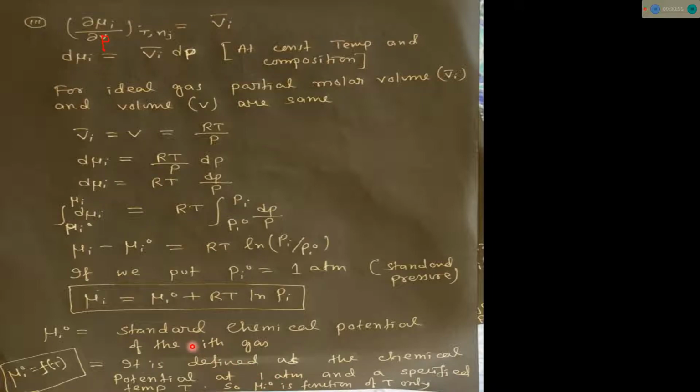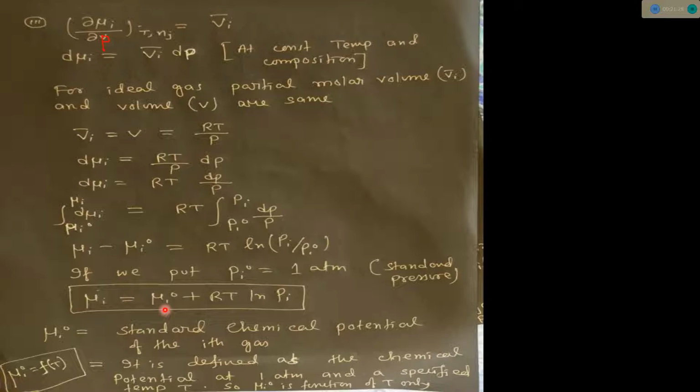So we can say that standard chemical potential μi0 is a function of temperature only, not temperature and pressure both, because the chemical potential at 1 atm pressure and a particular specified temperature is known as standard chemical potential. We can change the temperature, but if we maintain the pressure less than 1 atm or more than 1 atm, then we cannot say that this is a standard chemical potential.